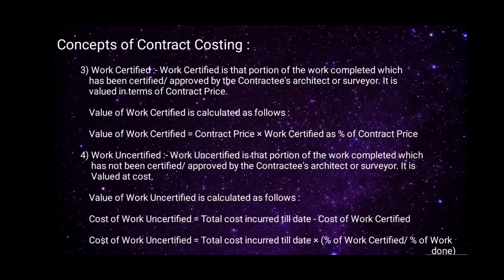Fourth, work uncertified. Work uncertified is that portion of the work completed which has not been certified or approved by the contractee's architect or surveyor. It is valued at cost. Value of work uncertified is calculated as follows. Cost of work uncertified is equal to total cost incurred till date minus cost of work certified. Or it can also be calculated as cost of work uncertified is equal to total cost incurred till date into percentage of work certified divided by percentage of work done.